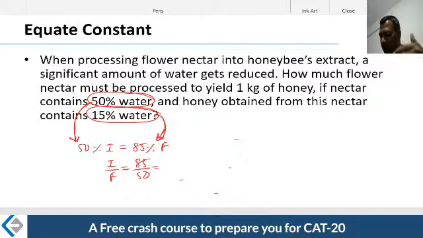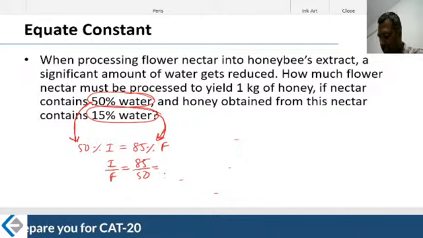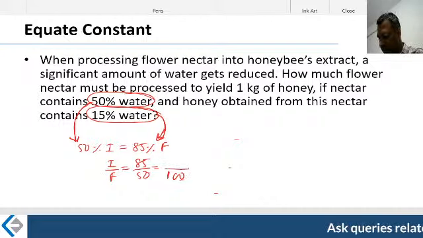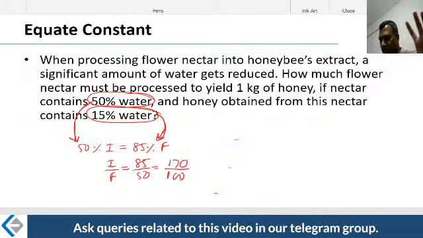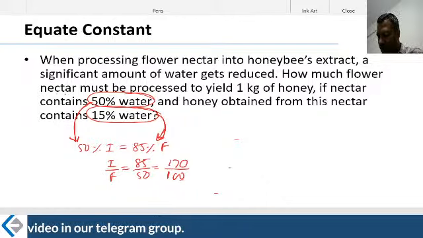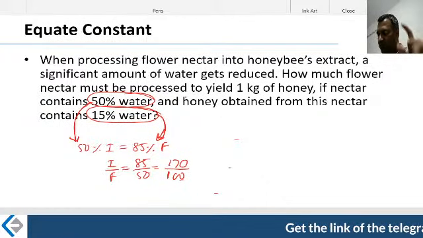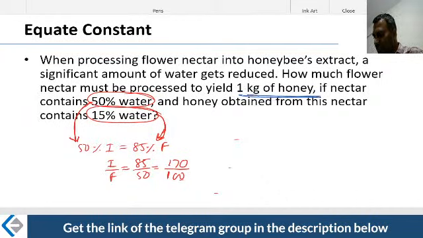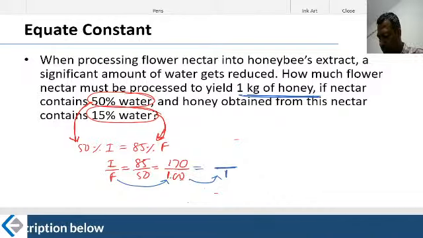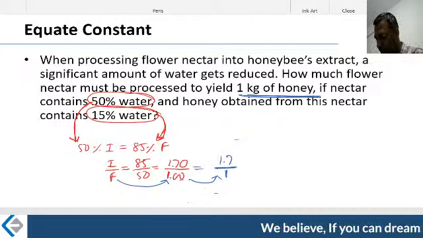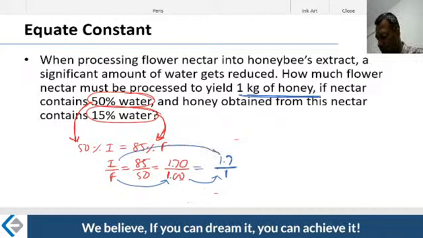If you want to put them in a simplified form, let me just conveniently double these numbers. This is 100 and this becomes 170. You will get a reason why I am making it 100. Now his question is how much flower nectar must be processed, that's the initial quantity, to yield 1 kg of honey, which means the final product has to be 1 kg. As of now it is 100. Convert this 100 to 1 in your mind. You shift the decimal place, and it becomes 1.7. You just have to start with an initial quantity of 1.7.